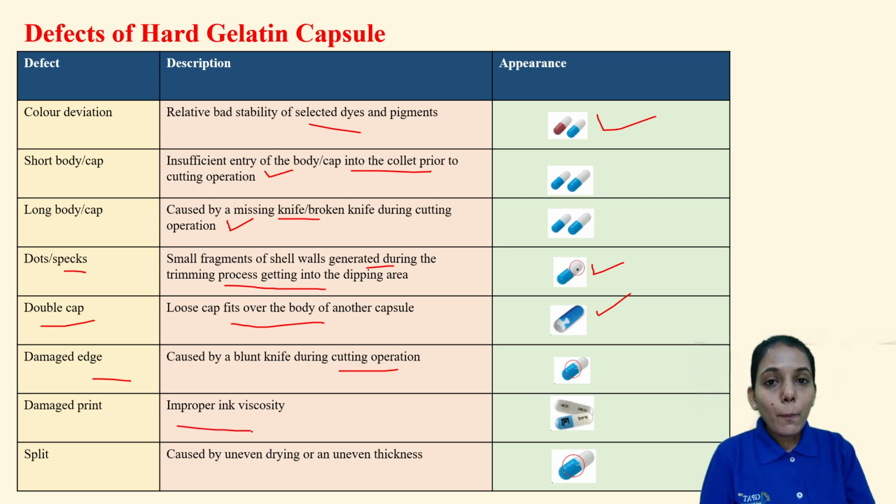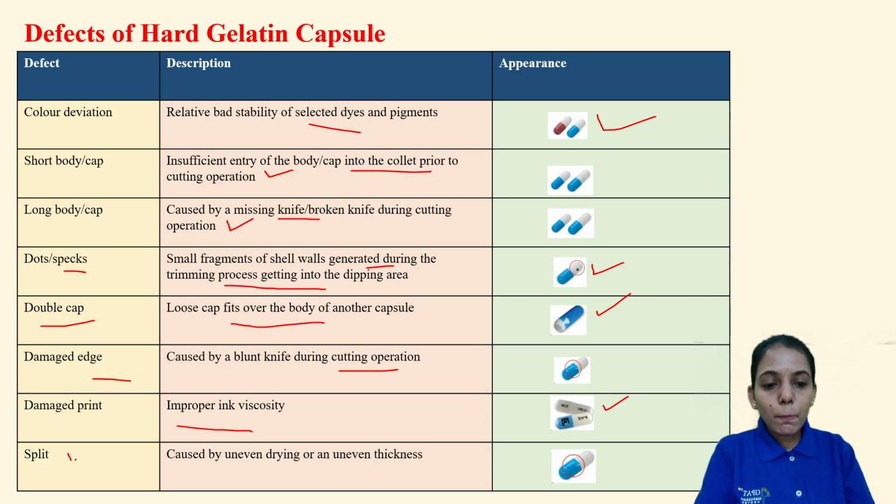Damaged print, improper ink viscosity. Now this ink is food grade, an edible ink. If it is of improper viscosity, then it will cause a damaged print. Here you can see it is because of the improper ink viscosity.